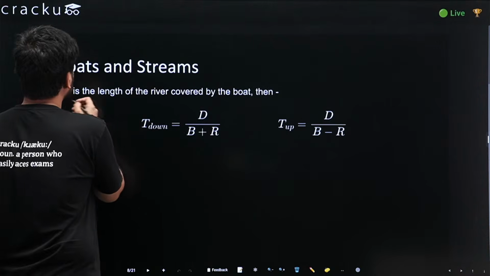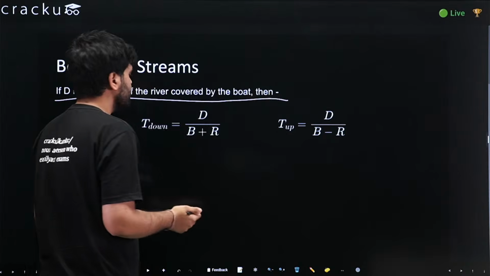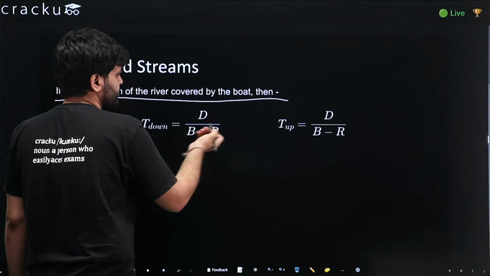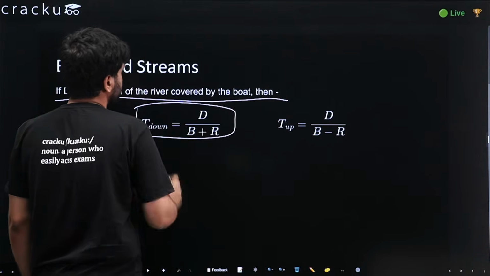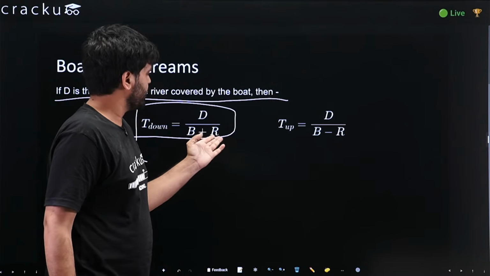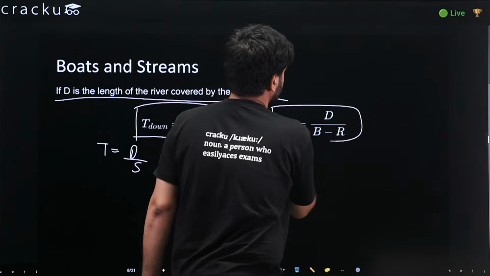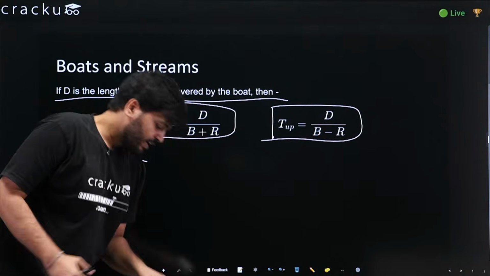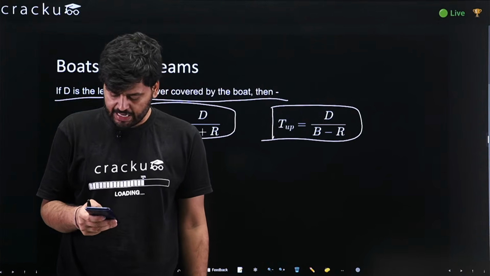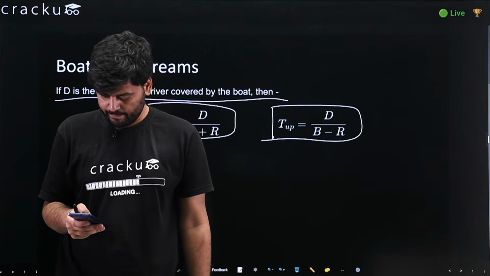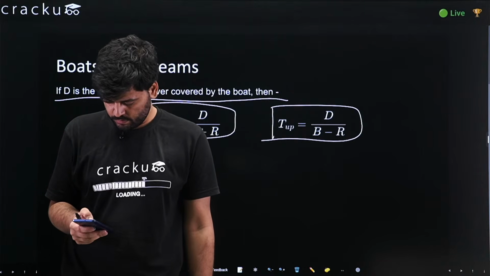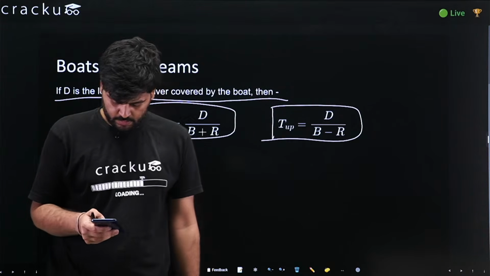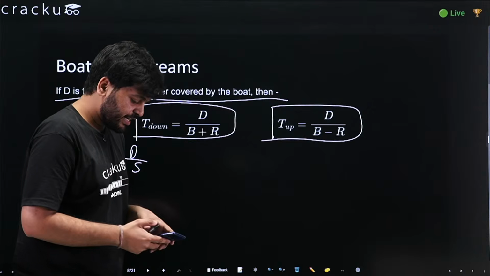Let's see the formula now. If d is the length of the river covered by the boat, then we know time equals distance upon speed. And the time is d upon the speed, where downstream speed is added up, B plus R, and upstream speed is subtracted, B minus R. Now we would be going to questions. Meanwhile, if anyone has any doubt, they can type in the chat, or else we will move to the questions. Anyone has any doubt?